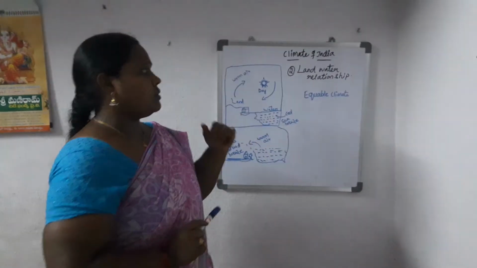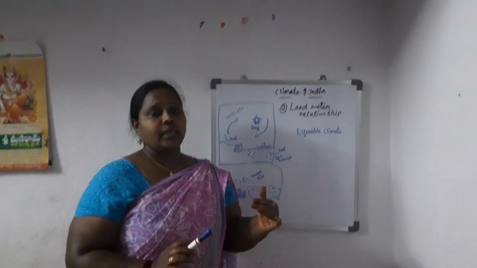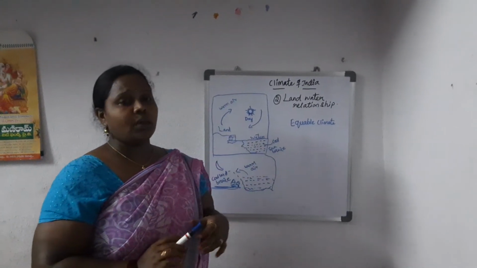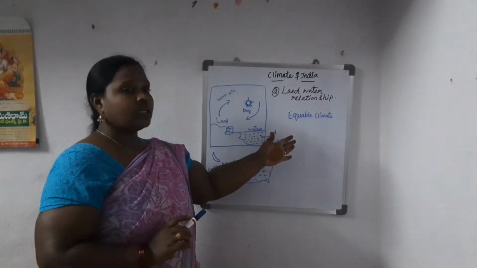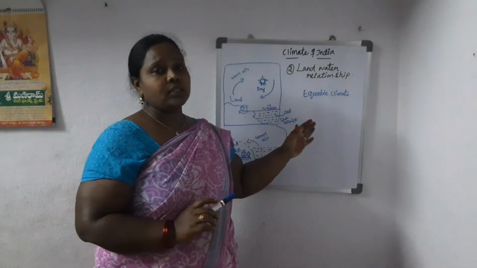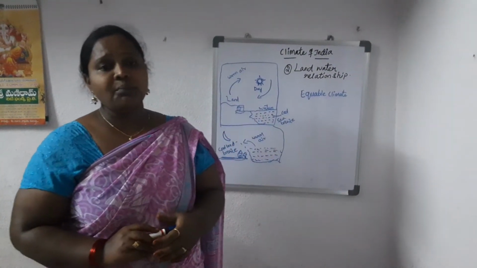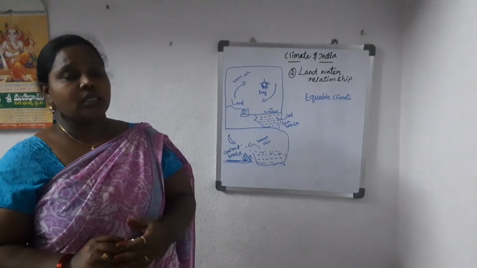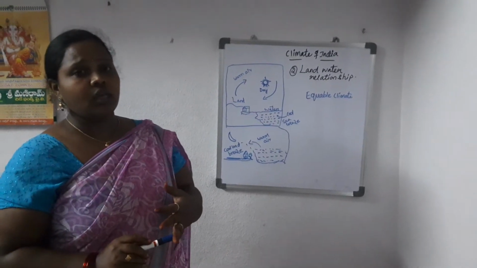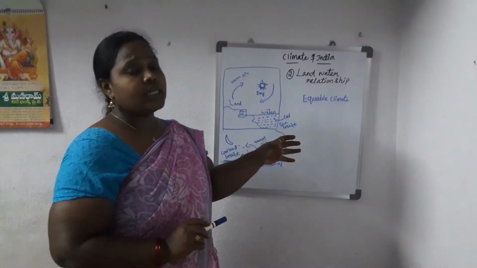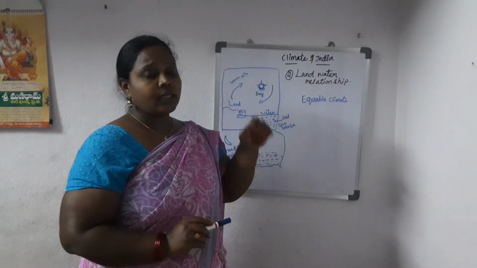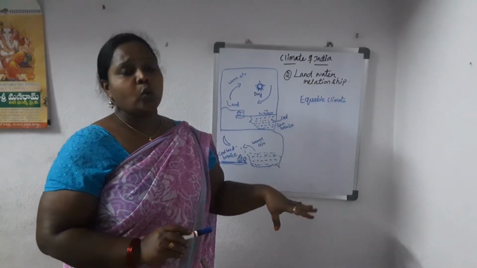But water gets heated slowly. Water gets heated very slowly when you compare it with the land. For example, areas with thick vegetation like forest areas, the land gets heated up so quickly, and again during the night times it becomes cooler.